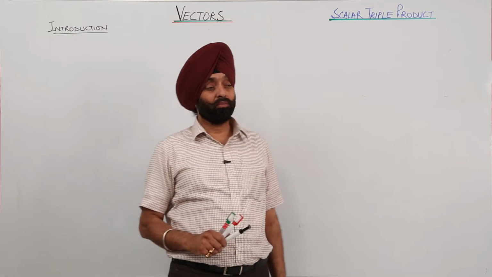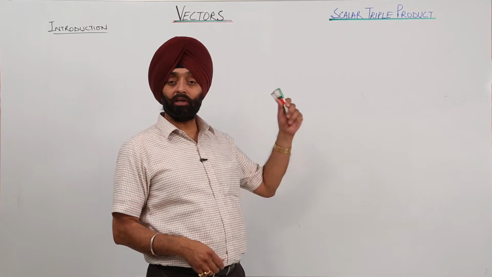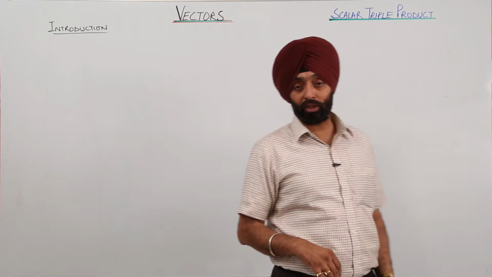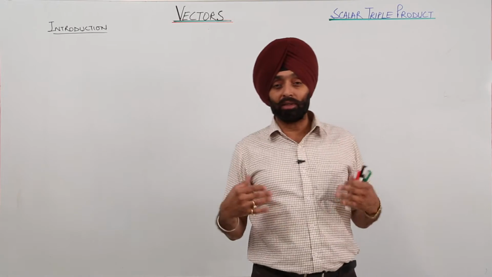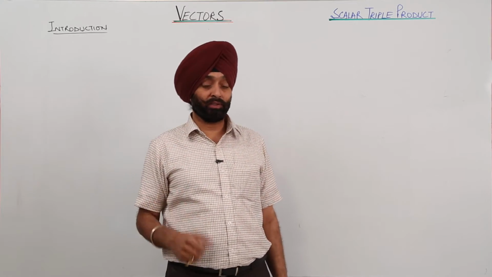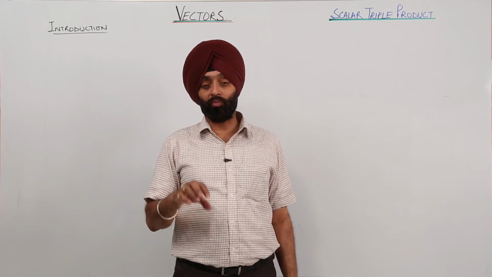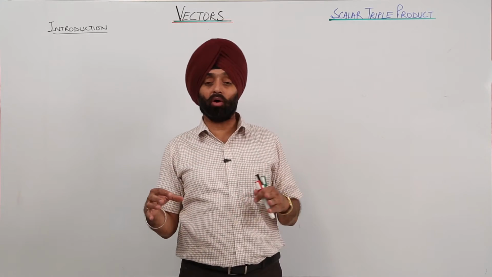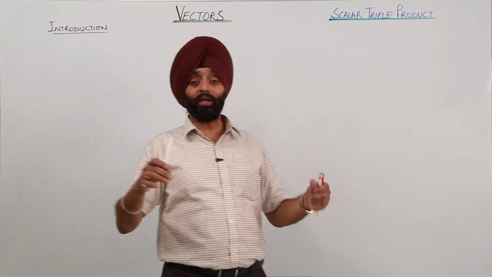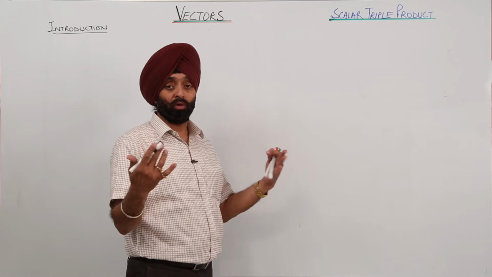The last topic is scalar triple product. Now before starting with the scalar triple product, let us learn what triple product is. The product formed with three vectors is called triple product. Now how many types of products can we have? Let's check it.